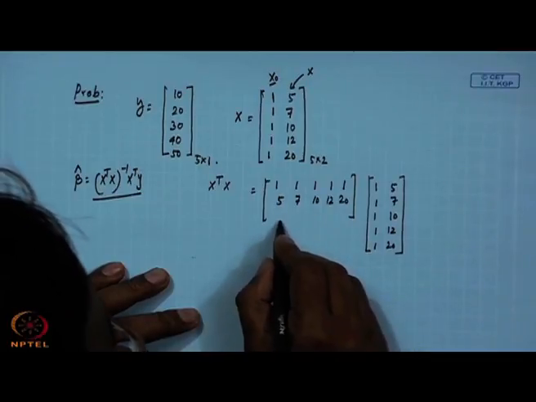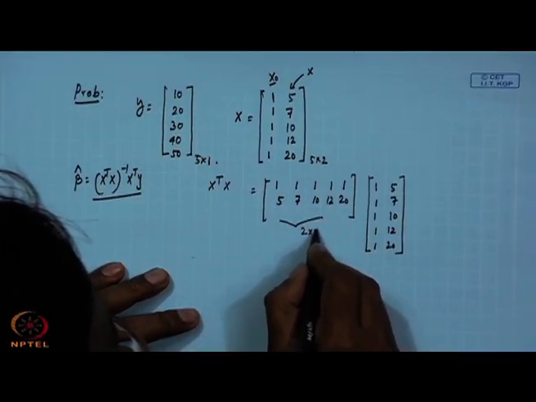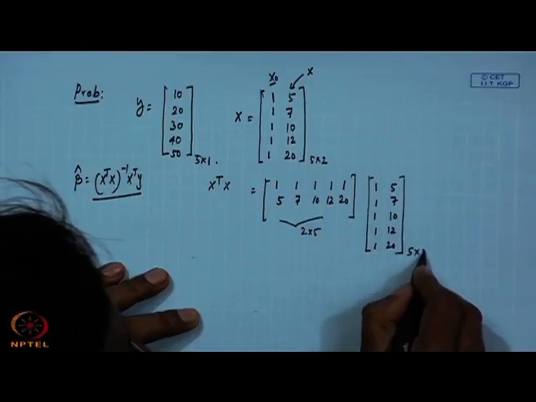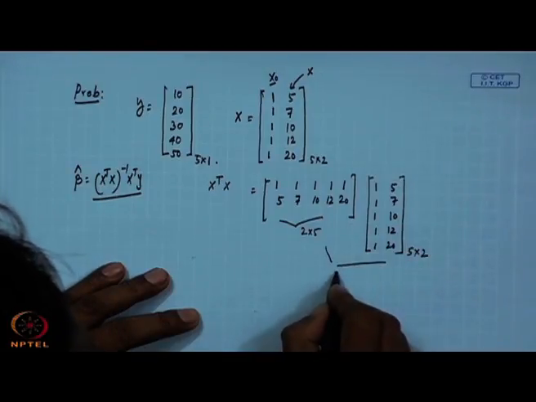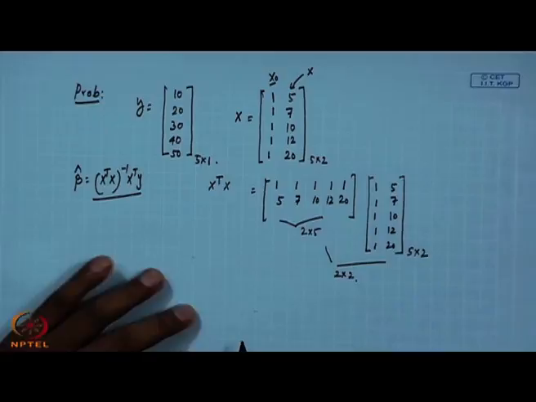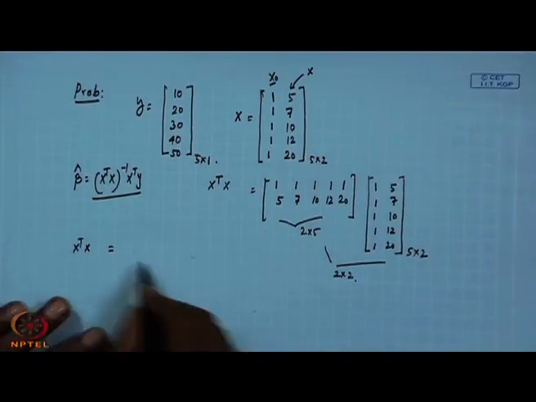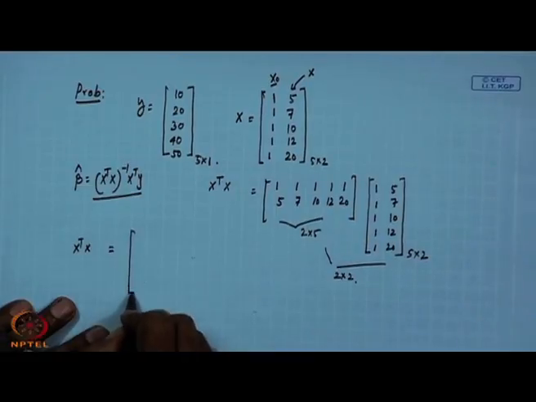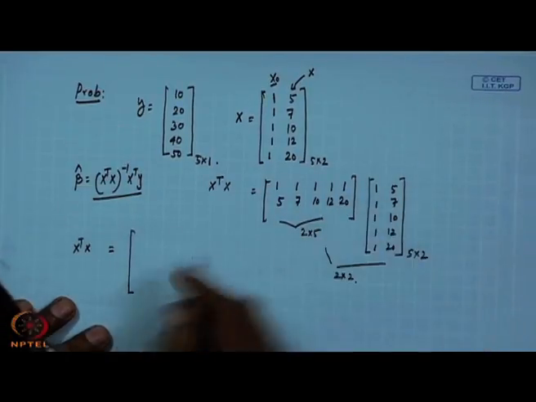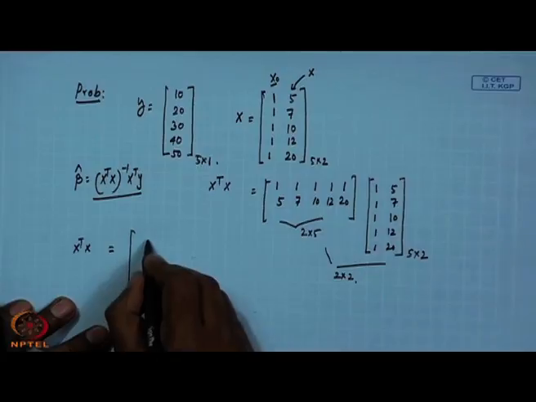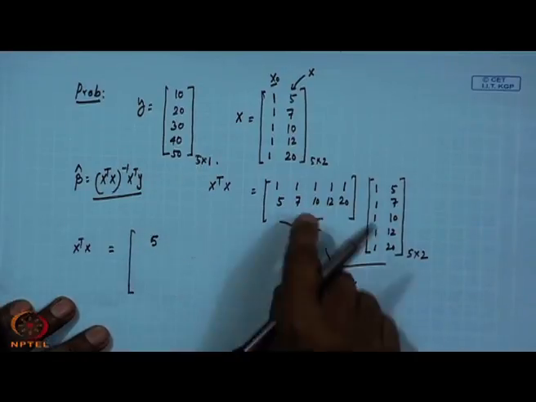This matrix becomes 2 cross 5, this is 5 cross 2, the resultant will be a 2 cross 2 matrix. So, you will get this x transpose x. If you do 1 into 1 like this, there are 5 data points, so you will get 5 first.